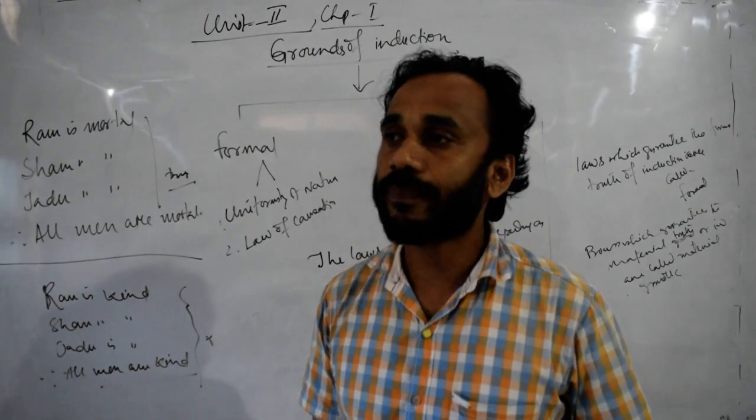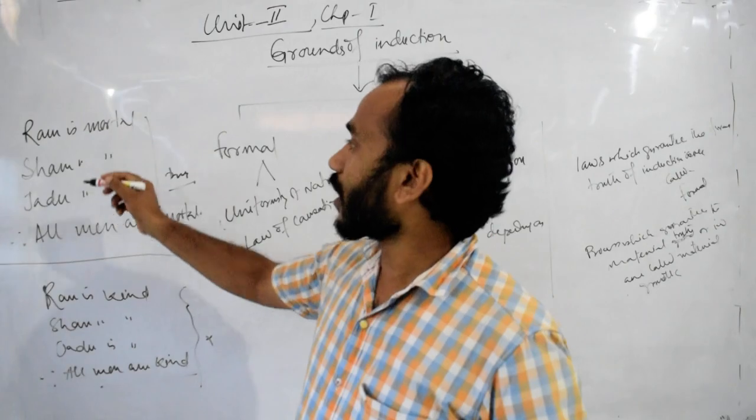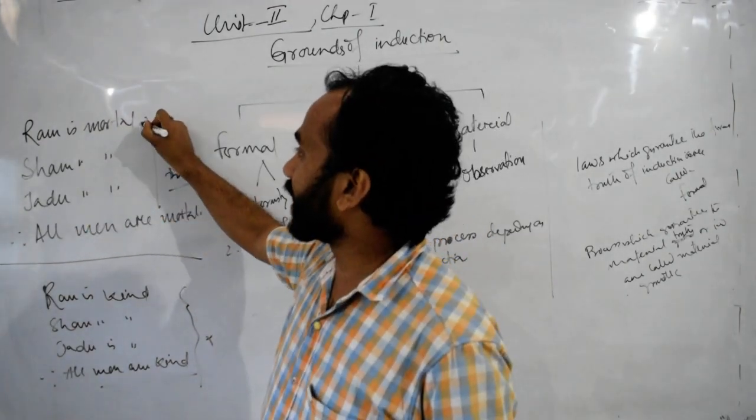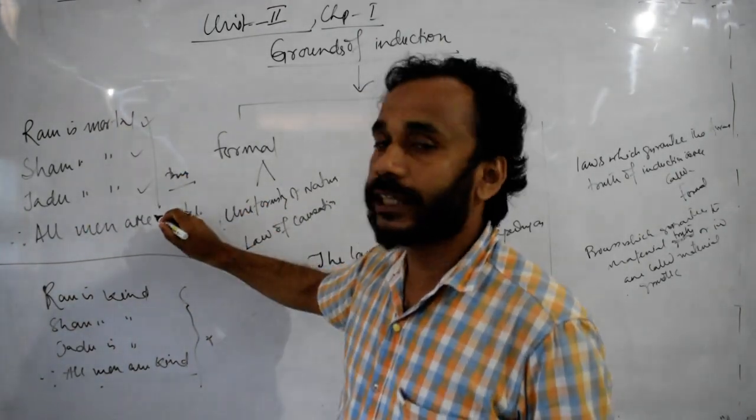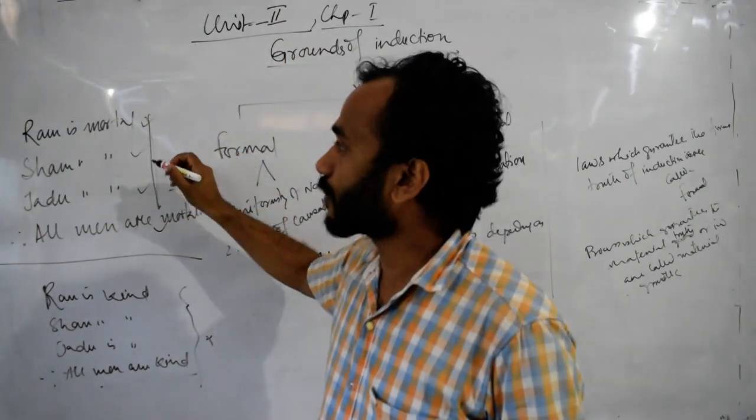For example, all men are mortal. So now we take this example: Ram is mortal, Sham is mortal, Jadu is mortal, therefore all men are mortal. Here, this is the observation of facts.